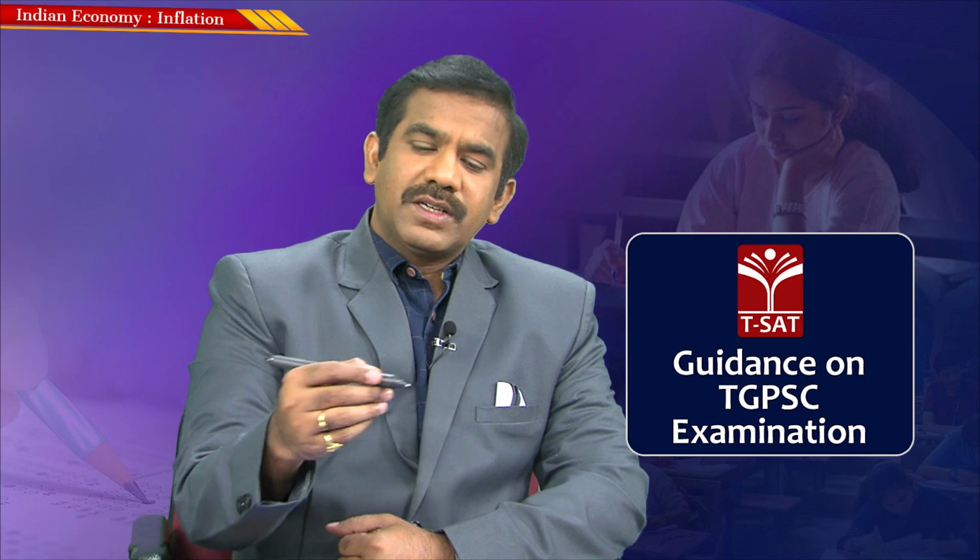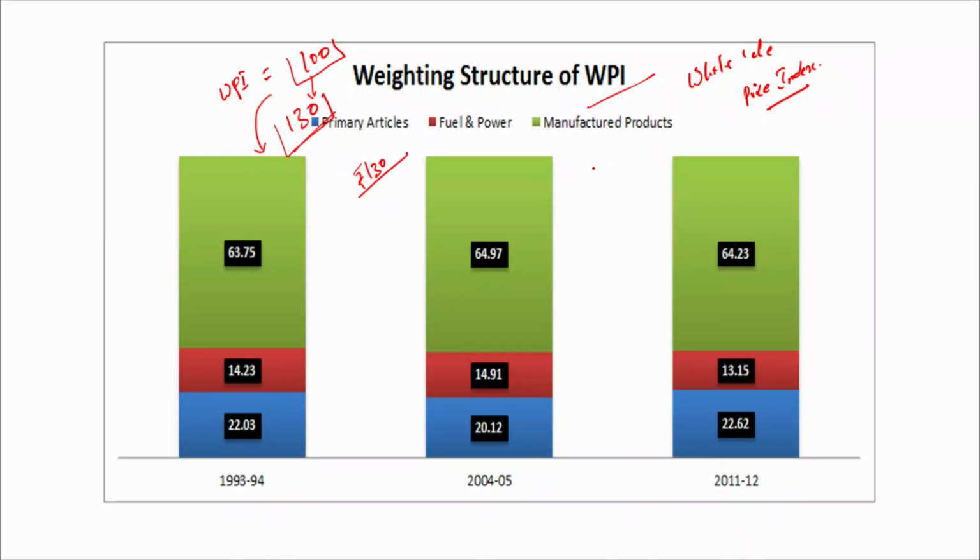When it comes to the basket of goods that we are tracking as part of the wholesale price index, this basket has been given different weightage. As of now, with the 2011-12 base year, around 22.62% of the weightage consists of primary articles, which are mostly the essential commodities we use on a day-to-day basis. The second is fuel and power, like electricity, lubricants, petrol and other products. The third has the major weightage, approximately 64.5%, consisting of manufactured products.